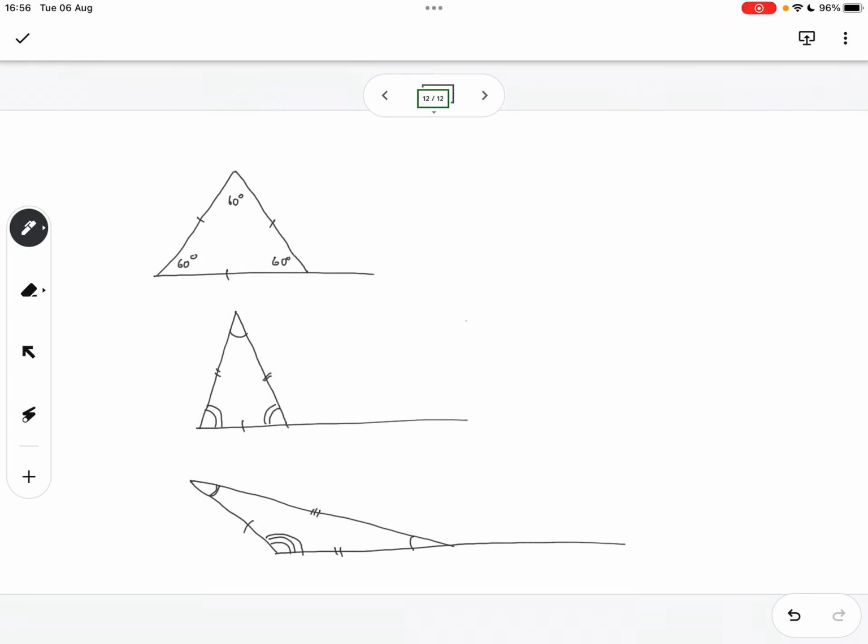Use a protractor to measure interior angles CAB and ACB. All right, cool. So how this is described, the point at the end of the line is D, and then A is the one here, and then B is the one here at the base of the triangle.